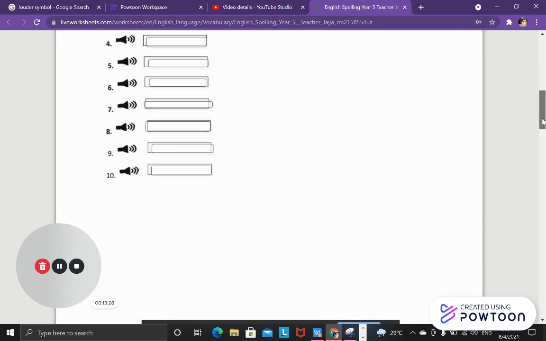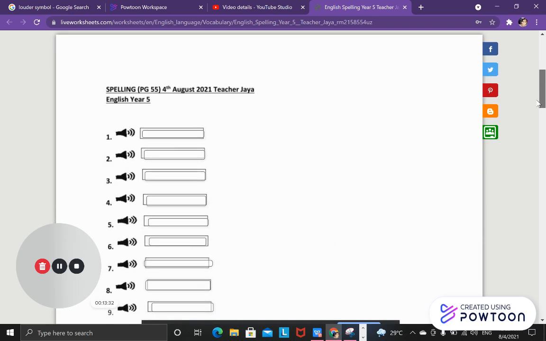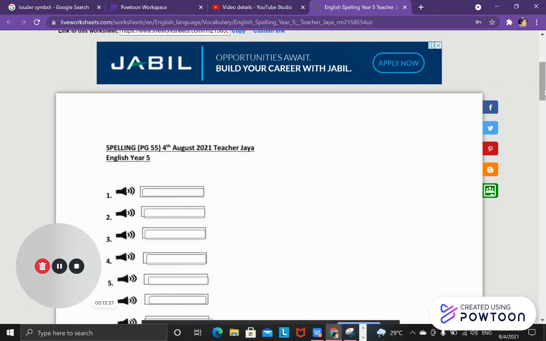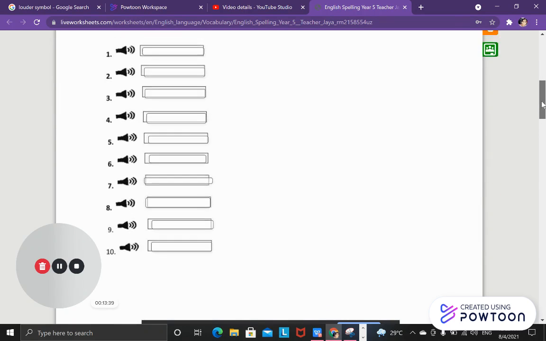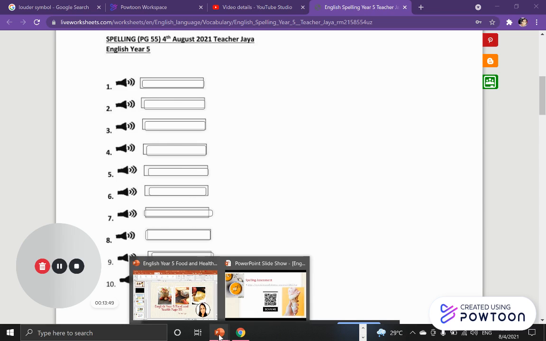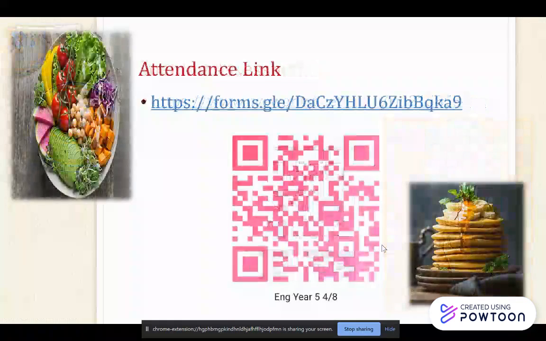You don't have to submit, you just check the answer and update the scores in the Telegram group. Take a screenshot of the whole live worksheet and update. When you update, I will know what is the score for your spelling. We are having an interactive spelling this time, so you don't have to write in the book. You can just print it out and paste it in the book.